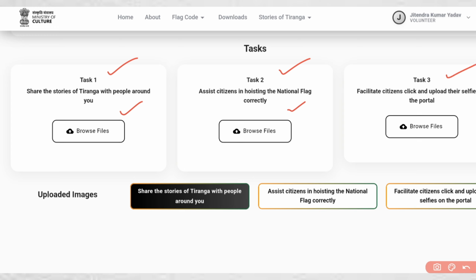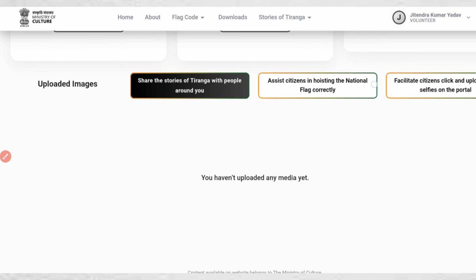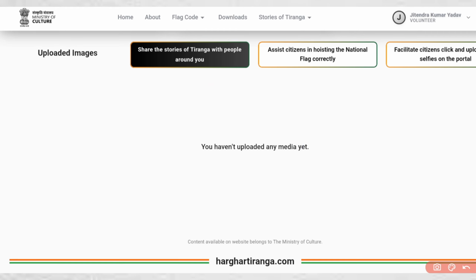Then third, facilitate citizens to click and upload their selfie on the portal. Their photograph you need to upload here, and whatever photograph you upload will be shown down here. Since I have not uploaded any photograph, it says you haven't uploaded any media yet.